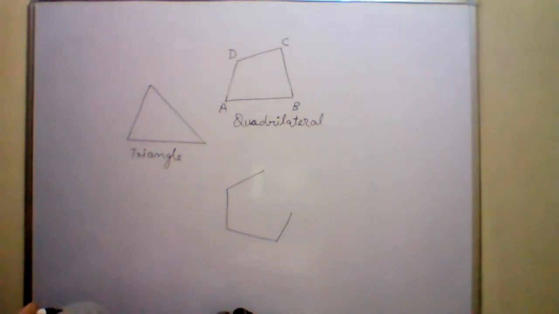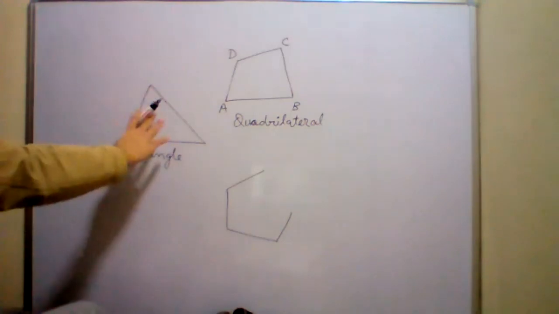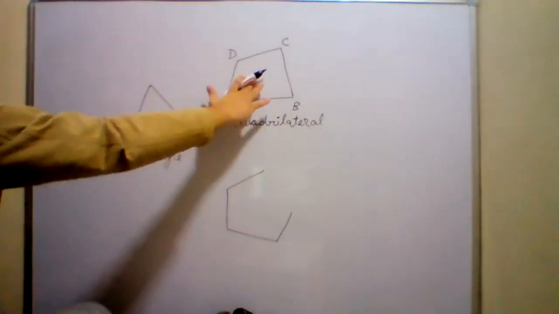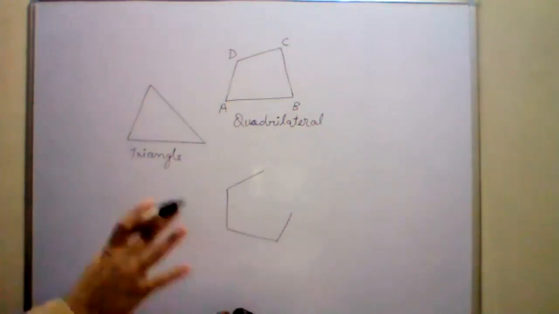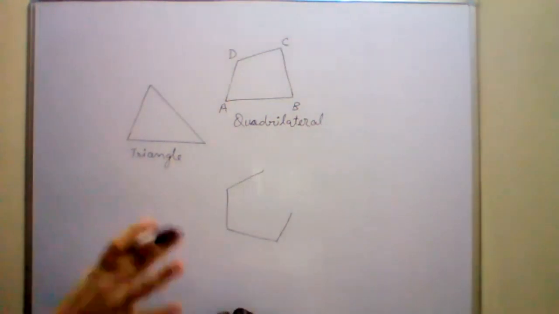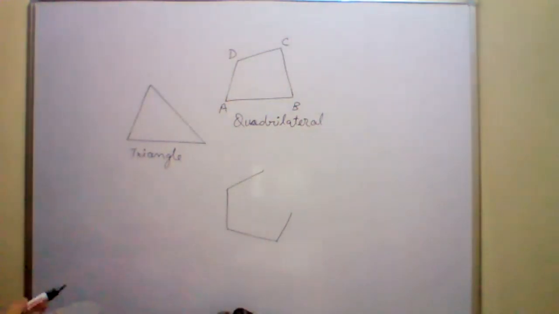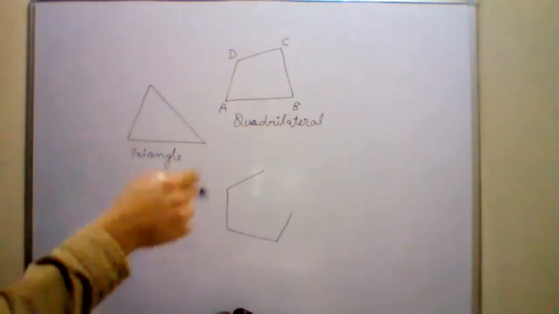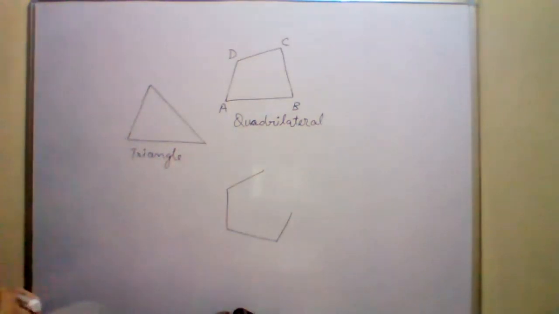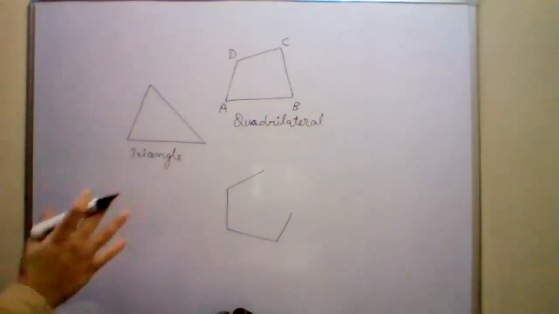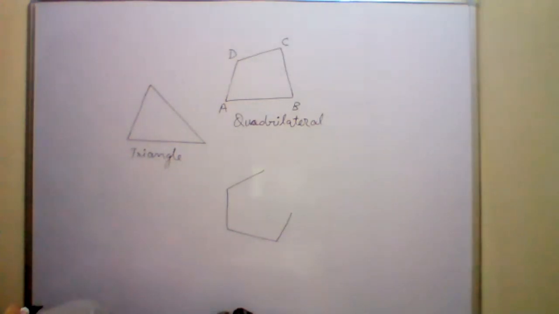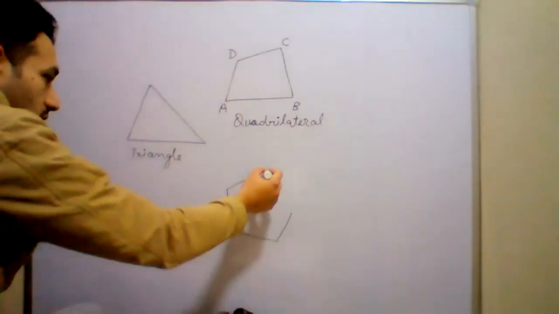So a closed figure with 3 sides is also a polygon. A closed figure with 4 sides is also a polygon. A figure with 5 sides will also be a polygon, with 6 sides also, 7, 8, 9, 10, all these are polygons. Okay. A closed figure made up of 3 or more sides is known as a polygon. Got it? Yes, sir.